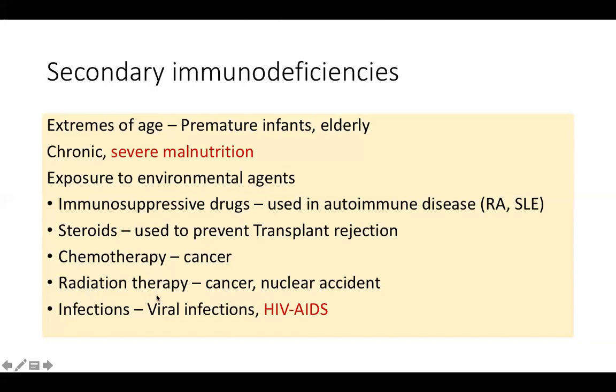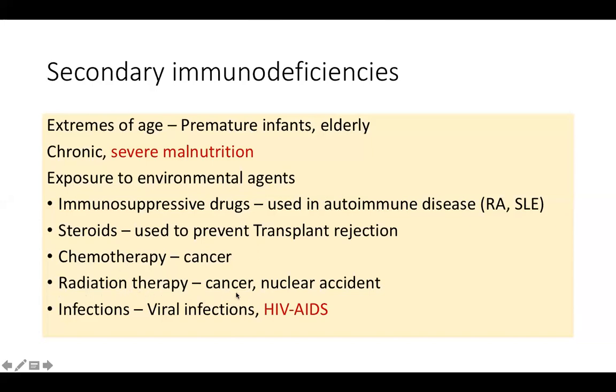Similarly, radiation therapy. Radiation therapy also causes damage to rapidly dividing cells. Radiation affects your DNA and causes DNA damage, especially whenever the DNA is unfolded, it is more vulnerable to damage. When it is folded in the form of chromatin, it is not going to be damaged easily. It is unfolded at the time of division. So all the rapidly dividing cell populations are more vulnerable to chemotherapy and radiation therapy.